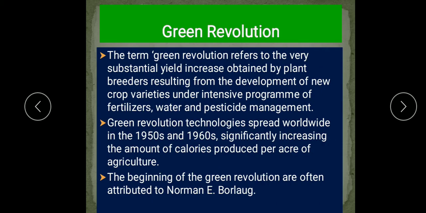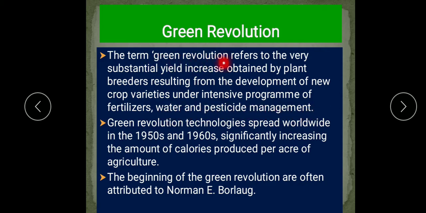So what is the green revolution? The term green revolution refers to the very substantial yield increase obtained by plant breeders resulting from the development of new crop varieties under an intensive program of fertilizers, water and pesticide management.